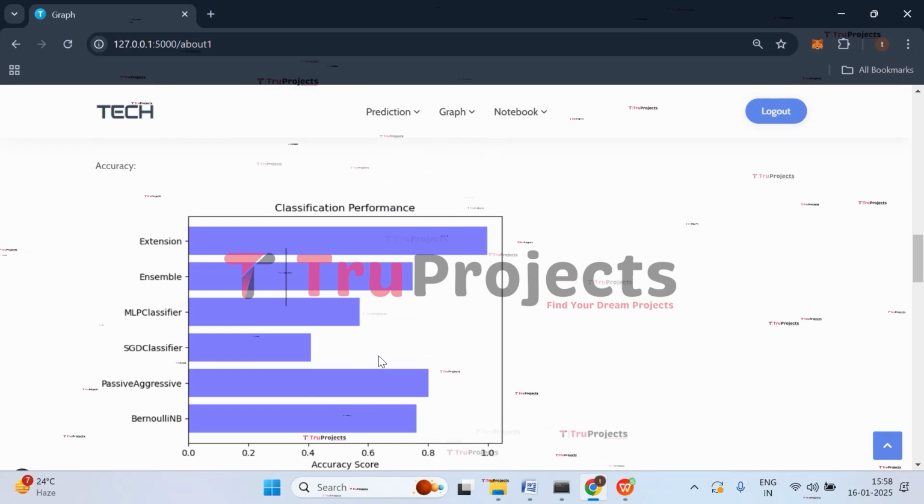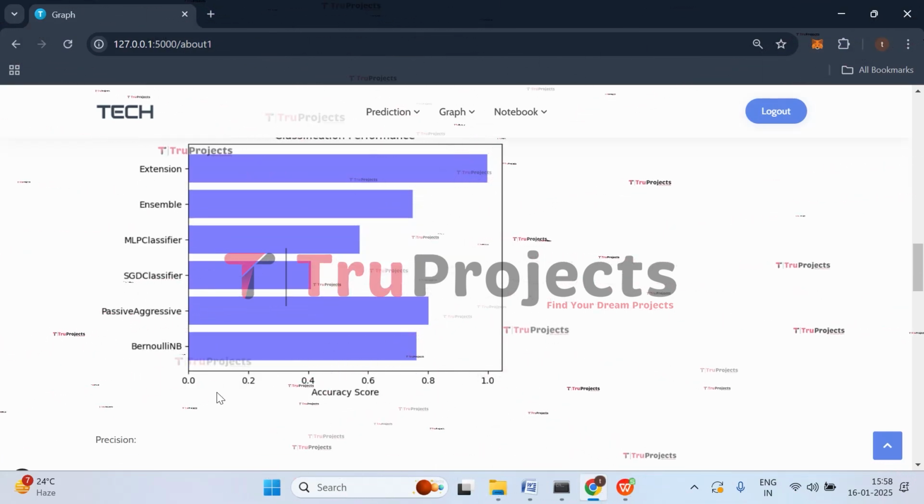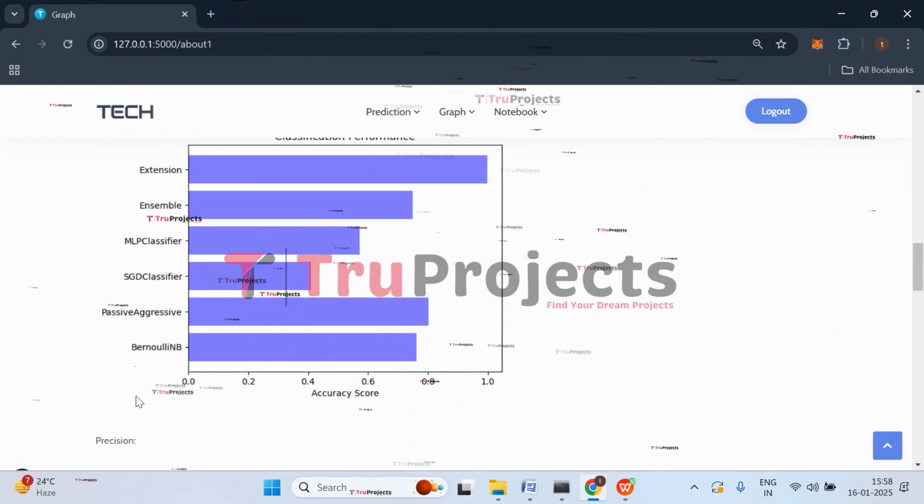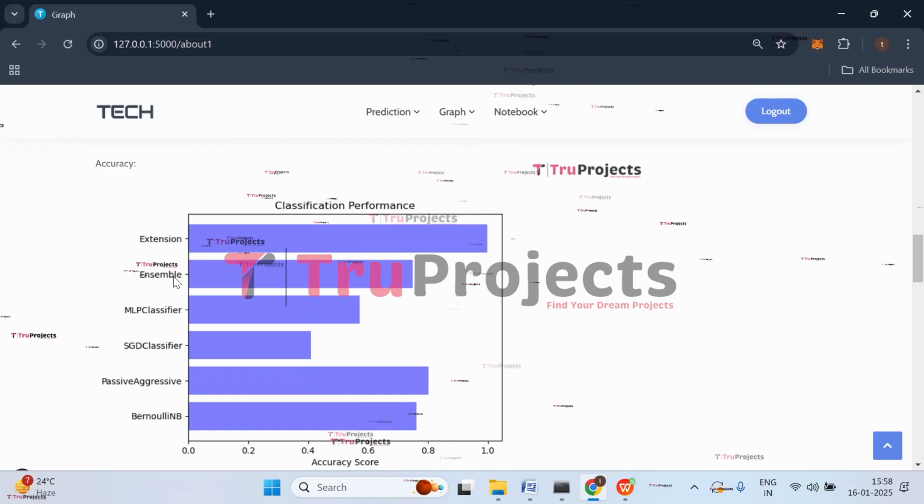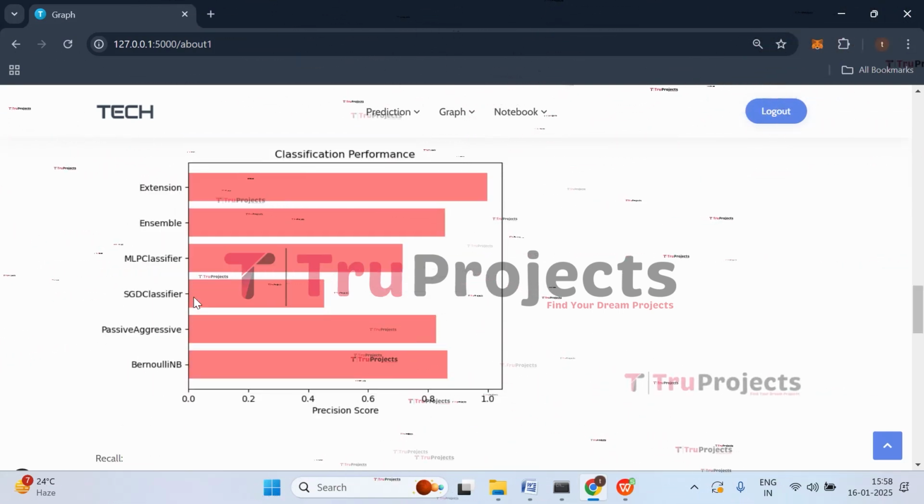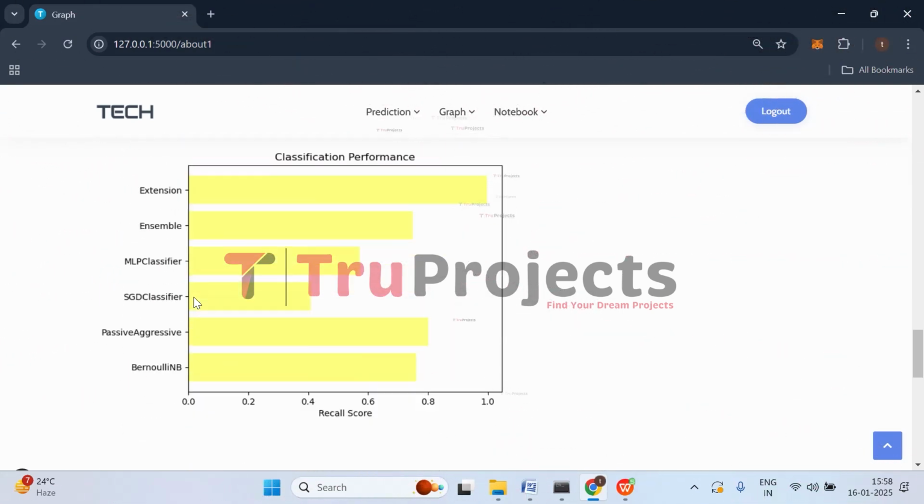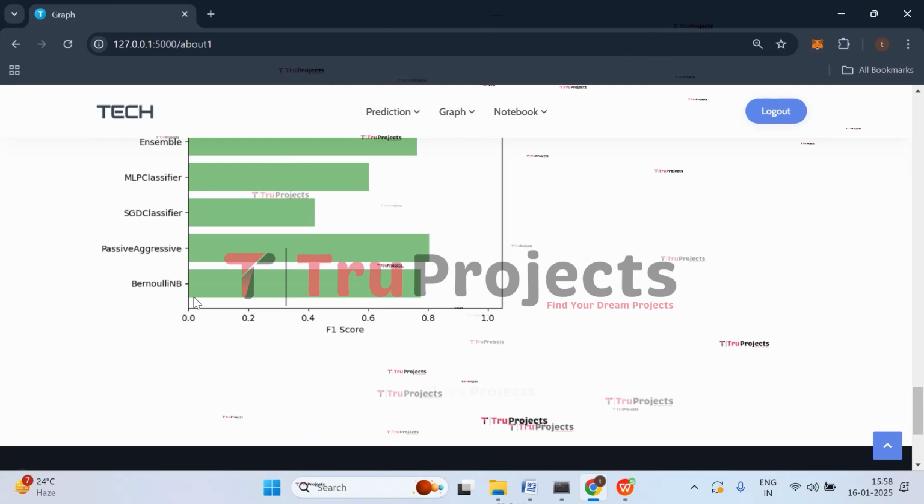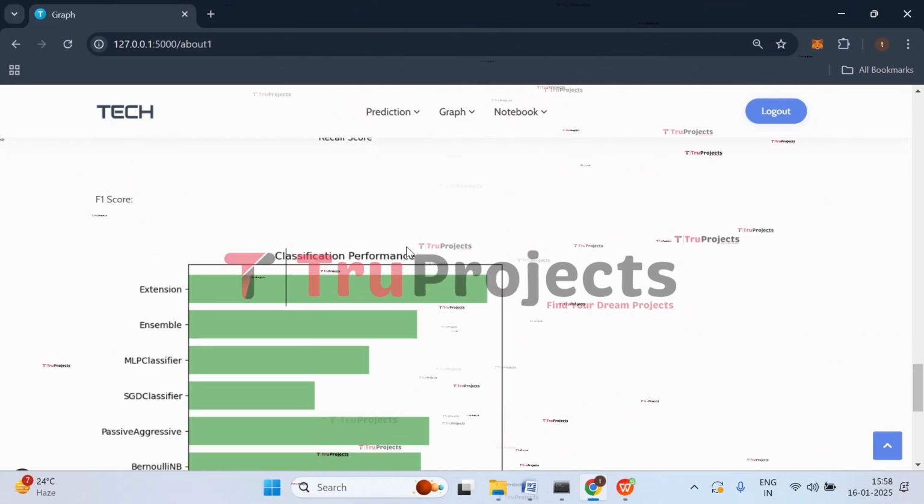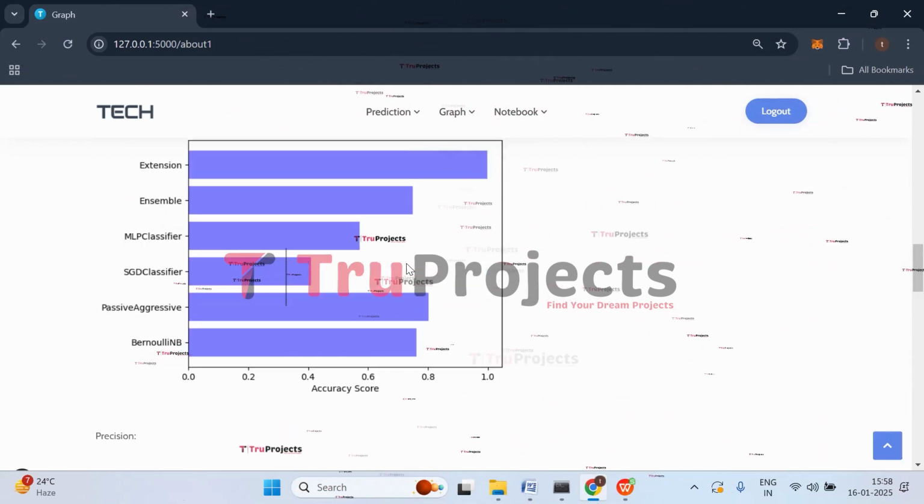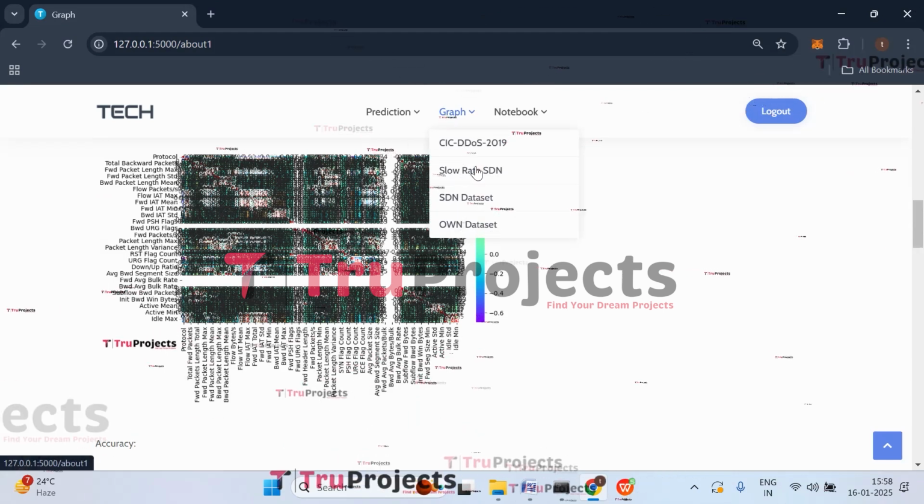This is the accuracy comparison graph. On the x-axis we have the accuracy score, and on the y-axis we have all the models that are trained on the dataset to predict the attack. And here we have the precision score comparison graph. This is the recall score, and this is the F1 score. Accuracy, precision, recall, and F1 score are the metrics used to evaluate the classification models.